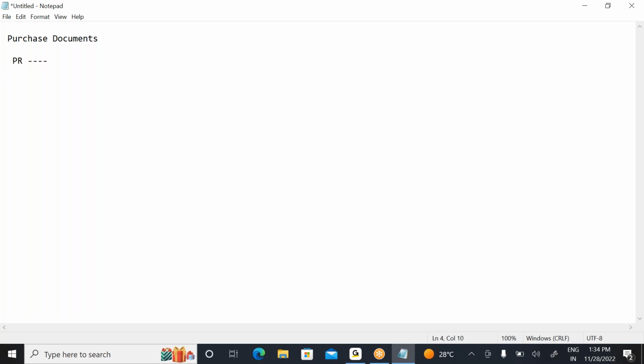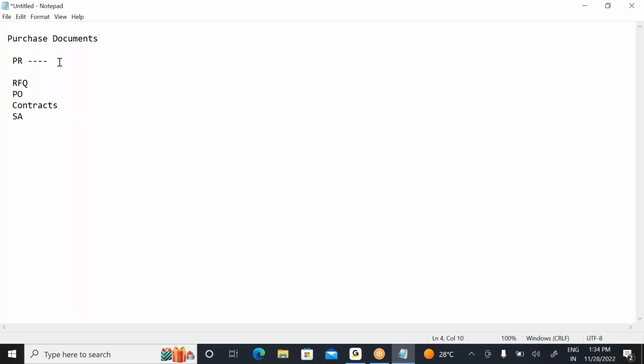What are the external purchasing documents? External purchasing documents are RFQ, request for quotation. PO is also an external purchasing document. The contract is also an external purchasing document, as well as scheduling agreement. So these are all external purchasing documents, and this is the internal purchasing document.